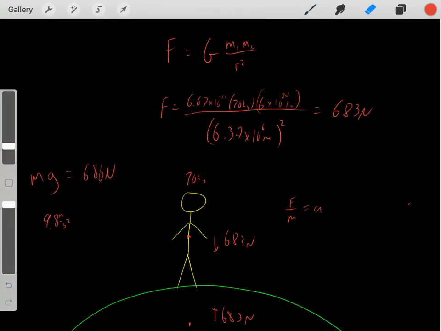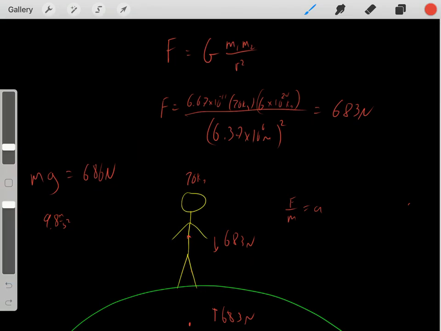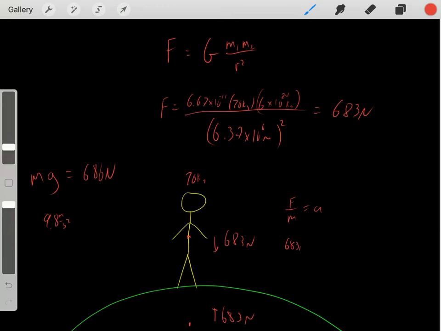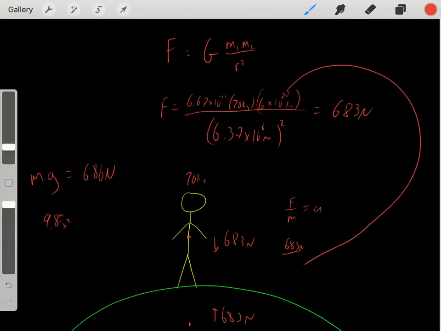But then you might wonder, why doesn't the Earth move towards the person? We know the person will fall towards the Earth, but why doesn't the Earth move towards the person? Well, we could also use this equation to find the acceleration that the Earth would feel. Notice we have the same force of 683 newtons, but now we would have a huge mass, this gigantic mass.